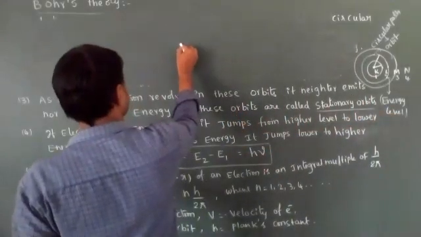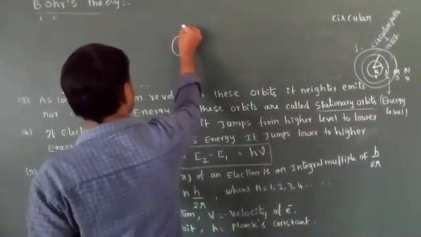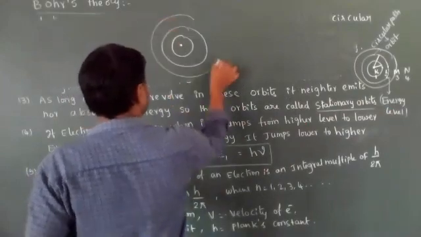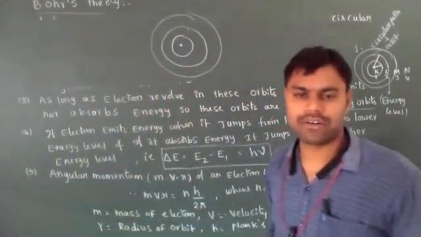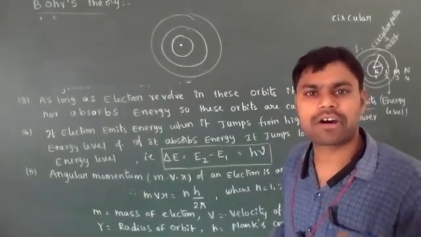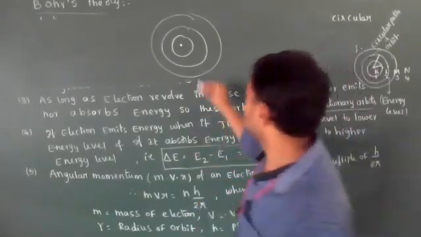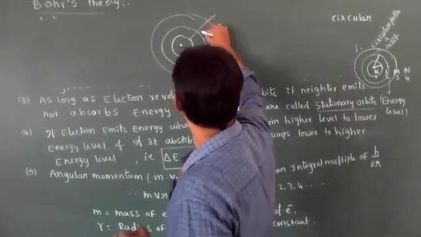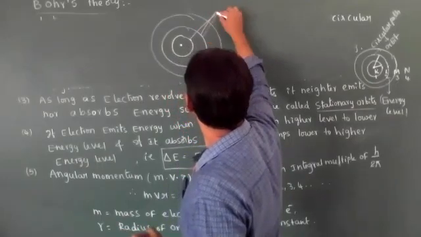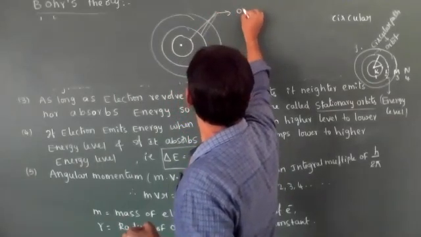Let's see. This is the nucleus. The electrons revolve around the nucleus in circular orbits or circular paths. These are called orbits.